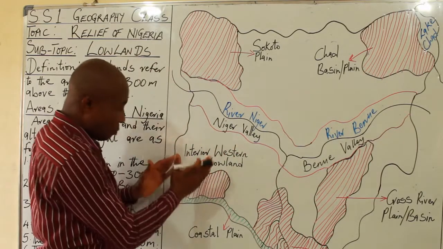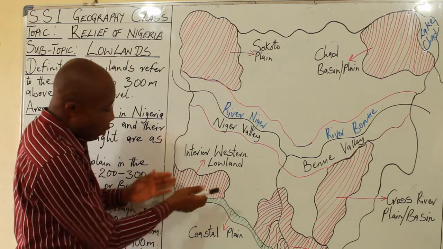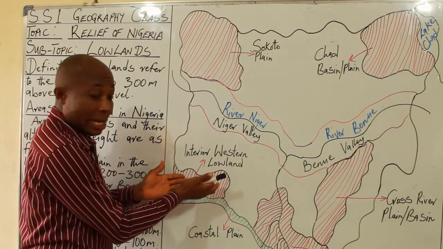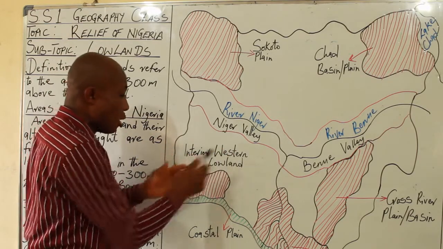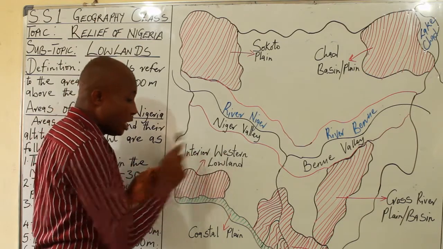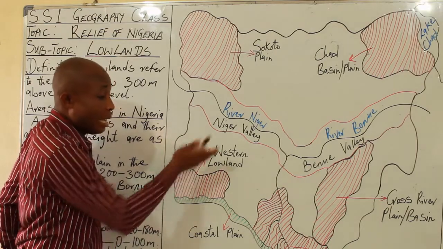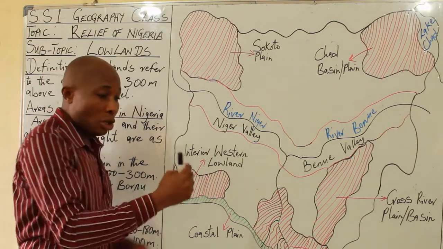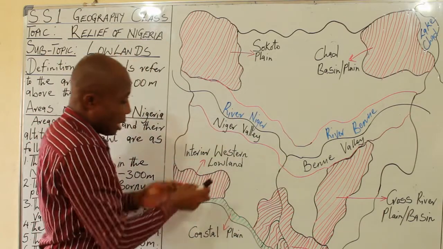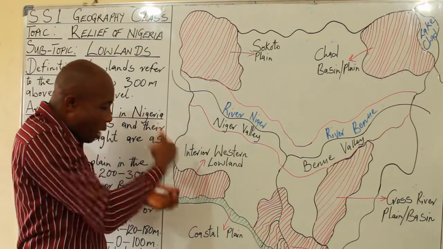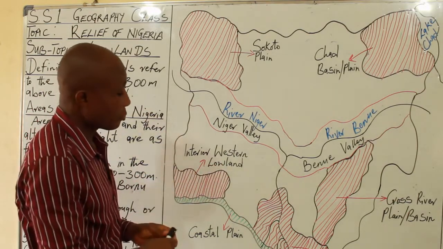Then when we come to the western part of Nigeria, this is where we have the western lowland, or we call it the interior western lowland. Why it is being called the interior is that Lagos State is not part of the western lowland, because you will pass Lagos State, and that's why it's called interior, meaning inward. The state that really dwells is Ogun State, though some part of Lagos State.